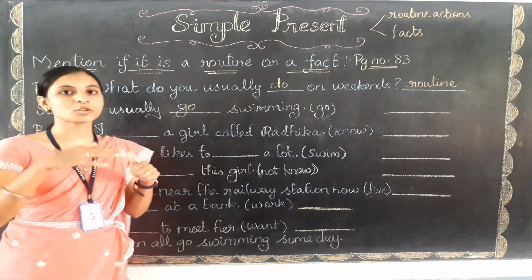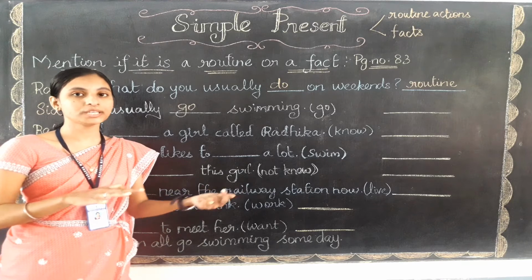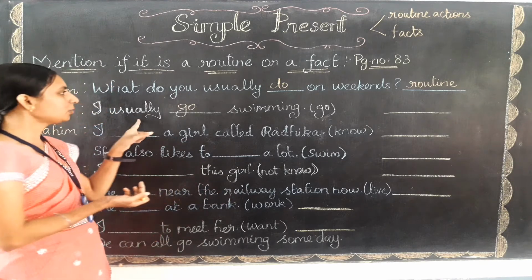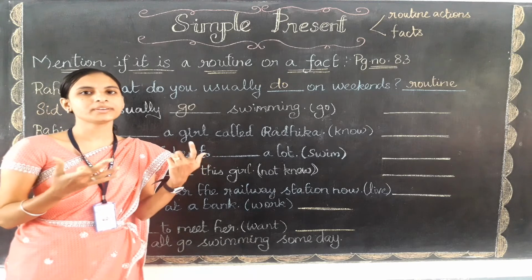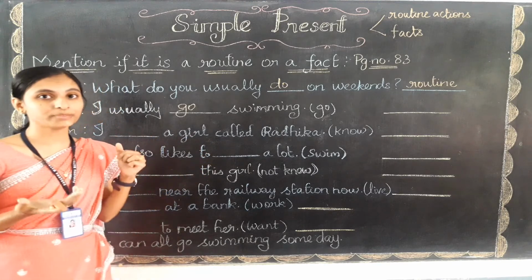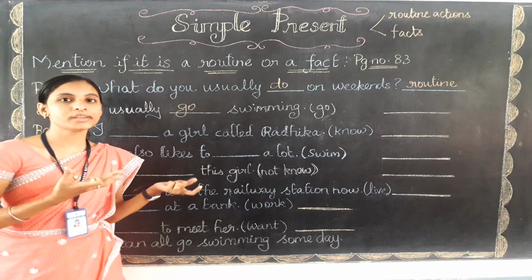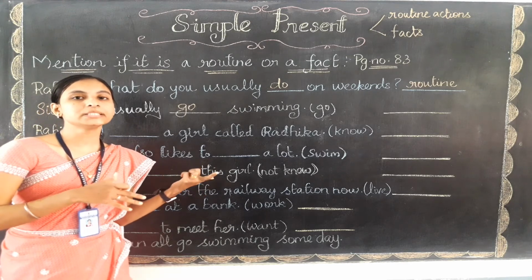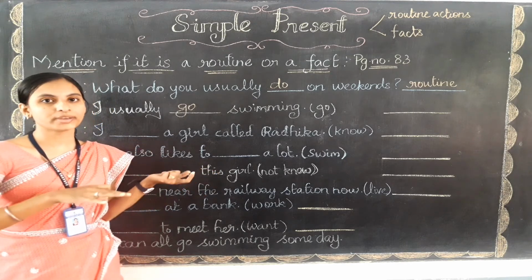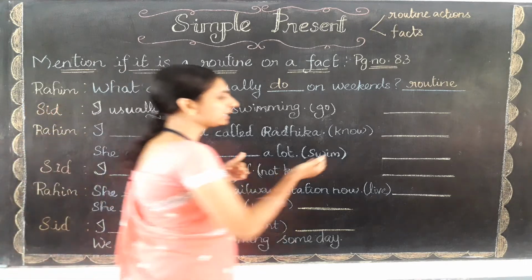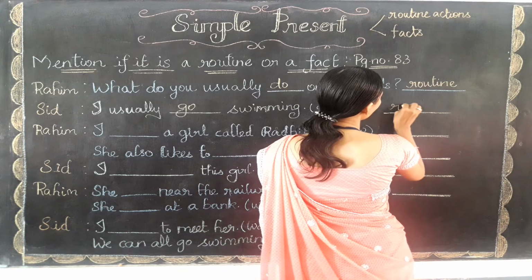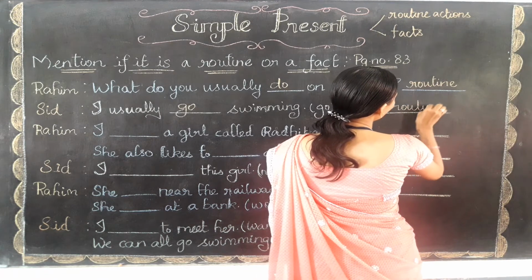And what is it, routine? Whether this sentence is talking about the daily routine or the fact. I usually go swimming. So he is saying that naan vazhakamave swimming ku poven. Usually stands for routine only. So here it talks about the routine only. The answer will be routine, R-O-U-T-I-N-E.